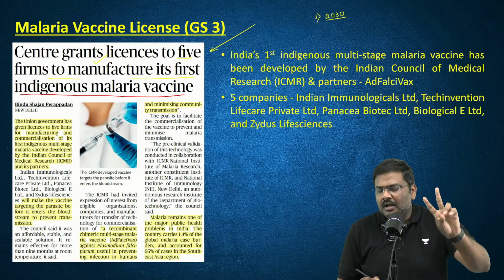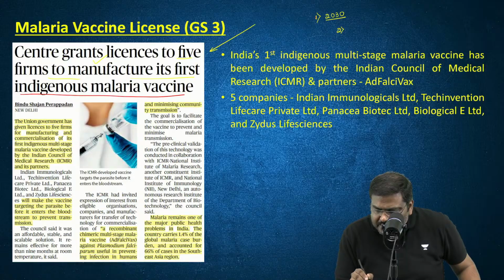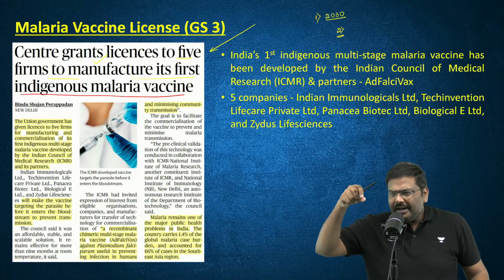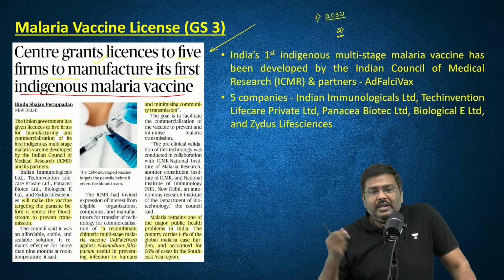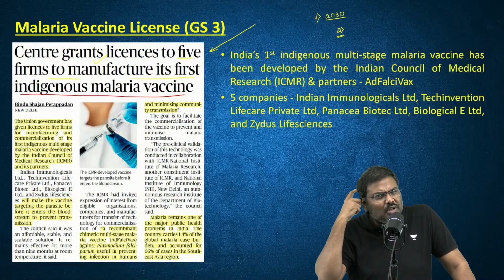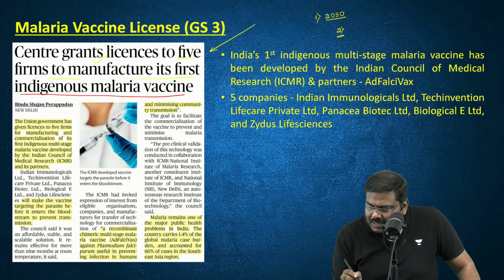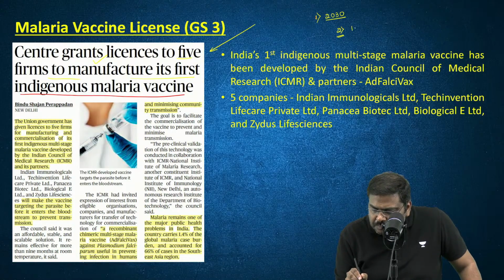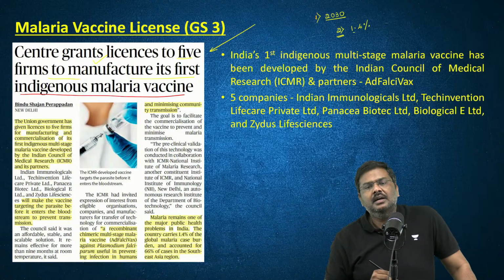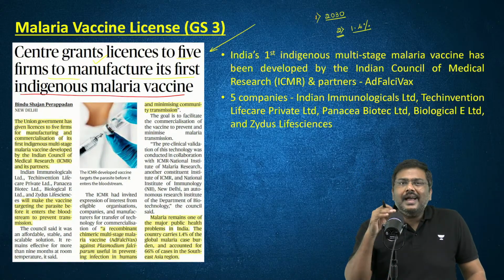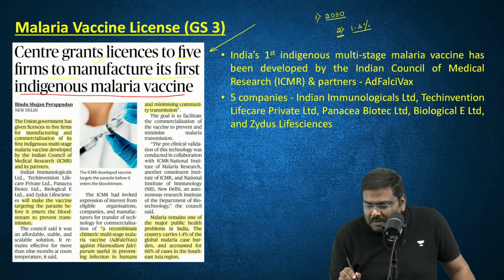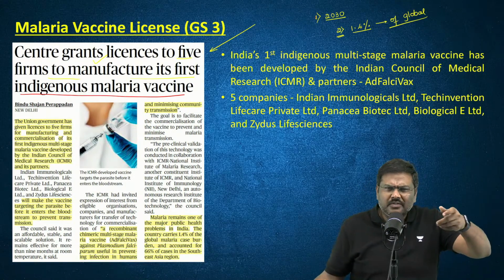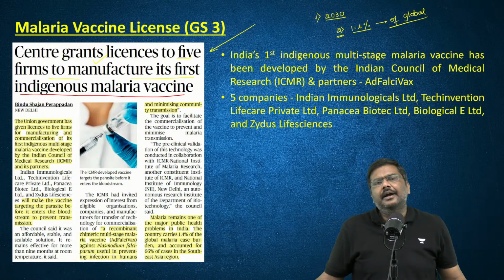Point number 2, what is the burden in India? What is the case load in India when you compare it to the global numbers? India accounts for around 1.4% of global malaria burden. That is, 1.4% of the cases take place in India.